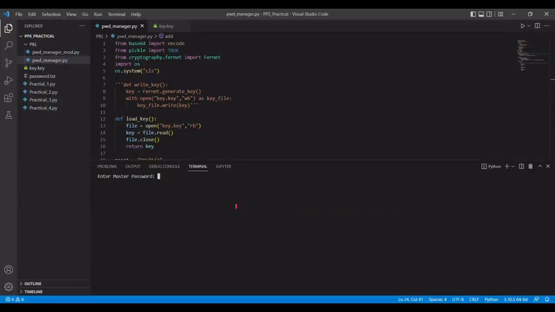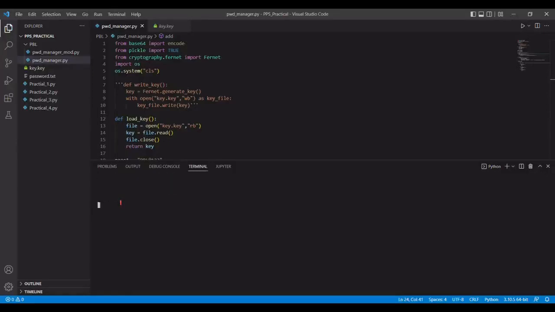This program has our master password, which is pbl@123. After entering this, the code will ask us to press 1, 2 or 3. If we press 1, we will add a new password. If we press 2, we can view the saved passwords, and if we press 3, the code will quit. Let's see the saved passwords first.